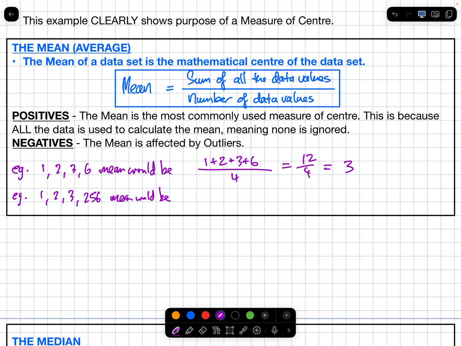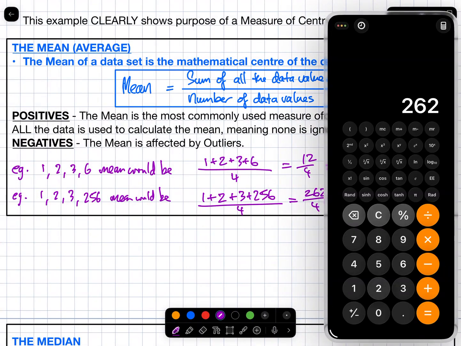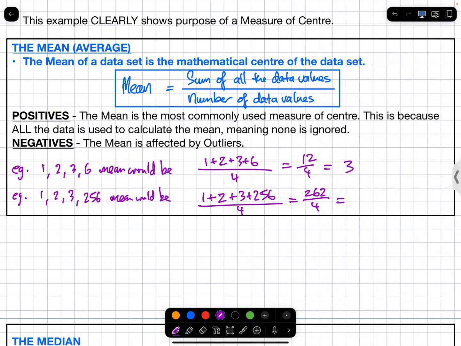Does 3 nicely represent those numbers? Does 3 look like it's kind of in the middle of 1, 2, 3, and 6? Good, let's do the same thing. But what would you call 256? Is that an outlier? Does that sit far away? So if I found the mean of this, 1 plus 2 plus 3 plus 256 divided by 4, that's not going to be as nice. 256, 259, 261, 262 over 4. I don't know that off the top of my head. 262 divided by 4, 65.5.